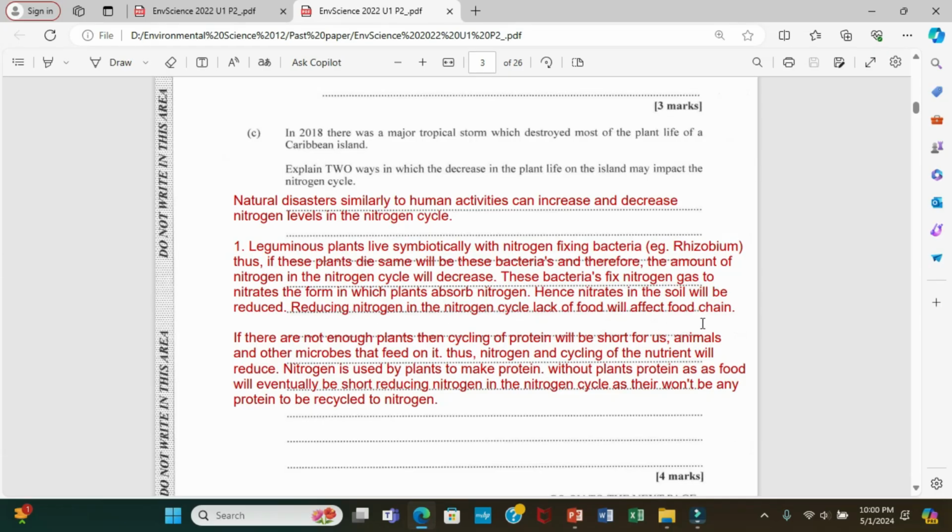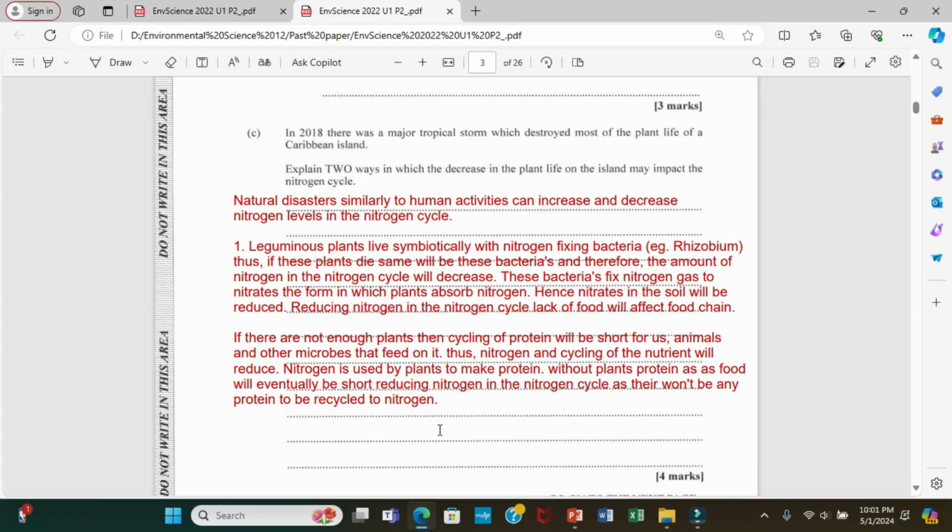Lack of food will affect the food chain. So what happens is that if these plants die, so will the bacteria that depend upon them. What will happen? The environment will not produce enough food, so organisms will start dying from hunger or migrate to a new environment, which we know, when we have introduced species into a new environment, the new environment can become disrupted again because these new organisms will start feeding on or competing with existing organisms, and so put them under strain and pressure, right?